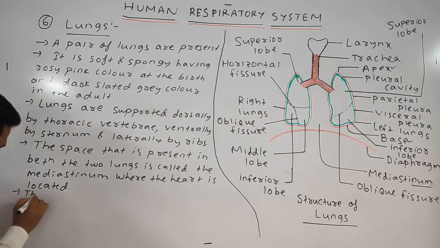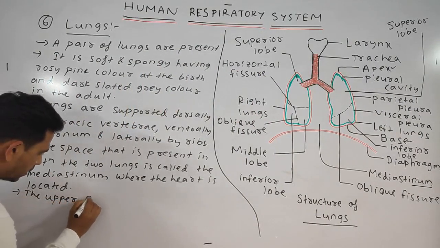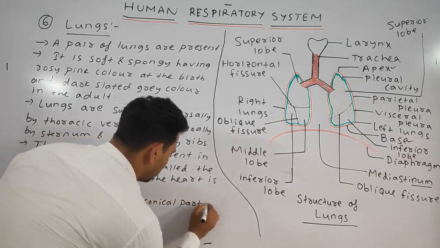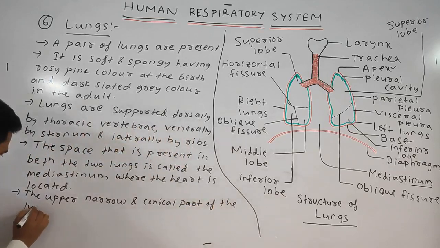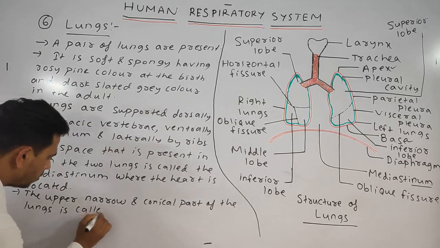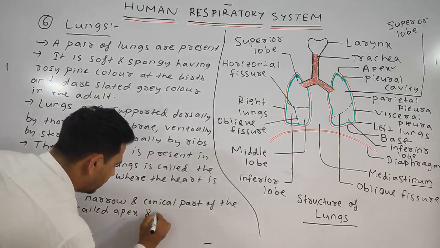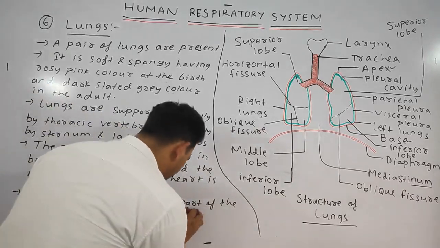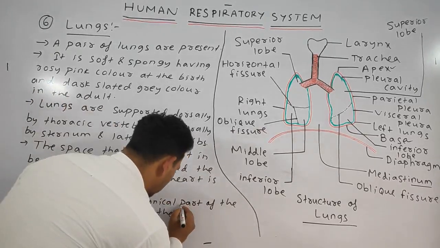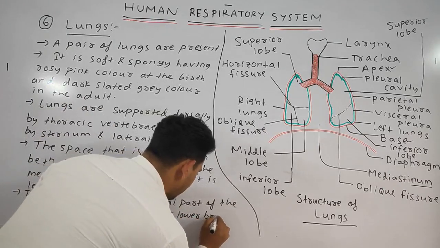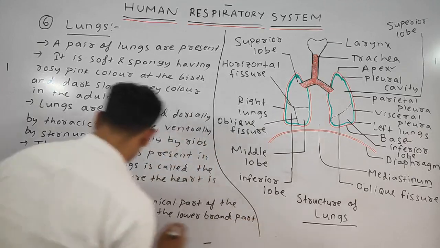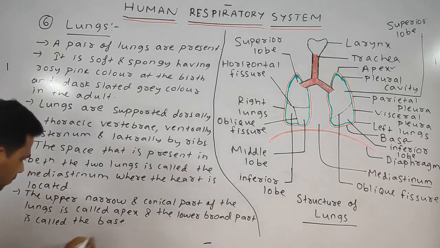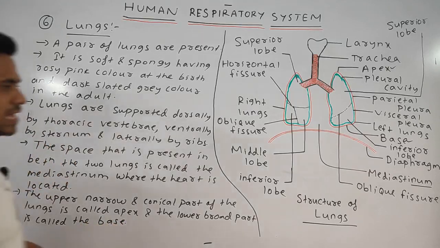The upper narrow and conical part of the lungs is called apex, and the lower broad part is called the base.